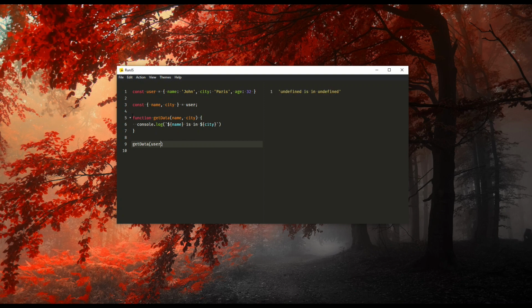I'm going to call this function in the old way, user.name, user.city. But what if I have to send several values extracted from the object? In this way, I can simply use the previous mechanism. We can bring the object destructuring into the parameter construction. Here I don't need to send everything right now. Now I only need to use the object. The destructuring will happen during the parameter construction.